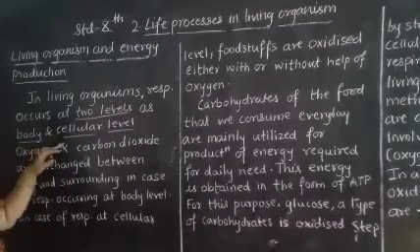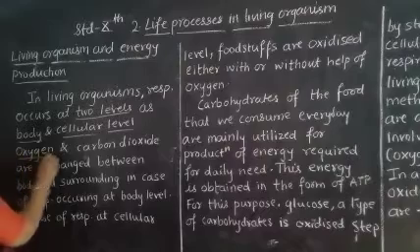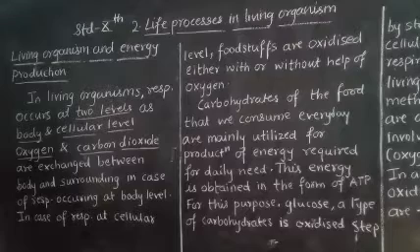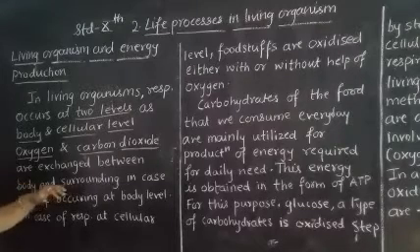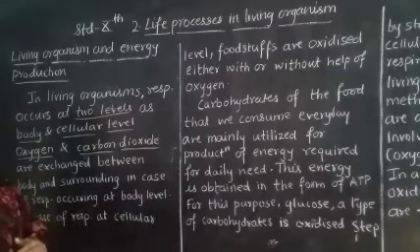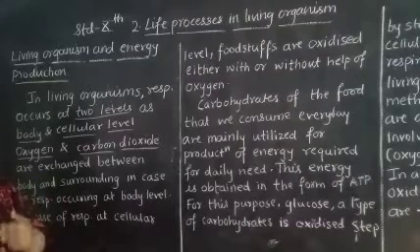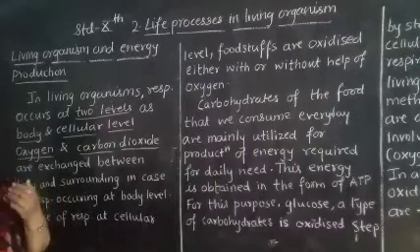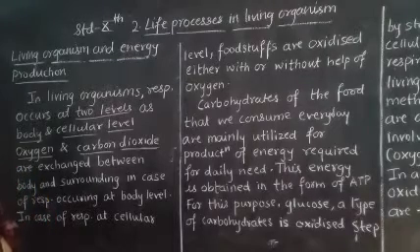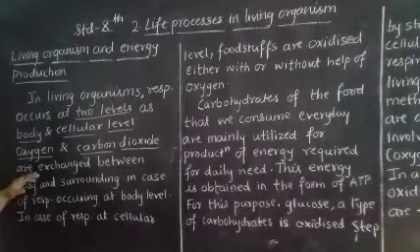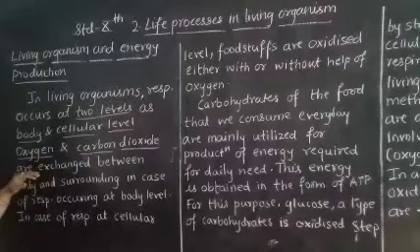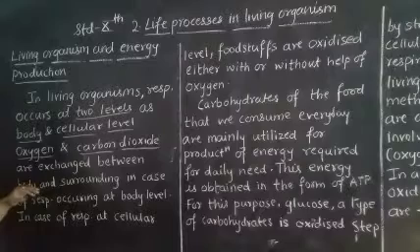See here, oxygen and carbon dioxide. What does this tell us? The carbon dioxide and oxygen are exchanged between the body and the surrounding in case of respiration. We know what happens in the respiration process: we take the air from the surrounding, we absorb the oxygen and let out the carbon dioxide. This is the respiration process. We know that. So see here, the oxygen and carbon dioxide are exchanged between the body and the surrounding.